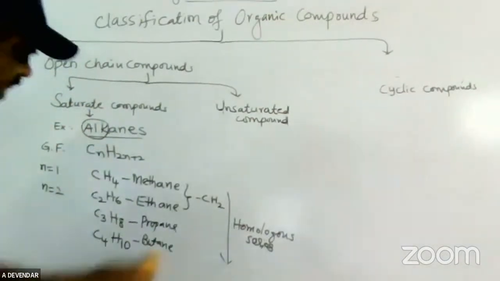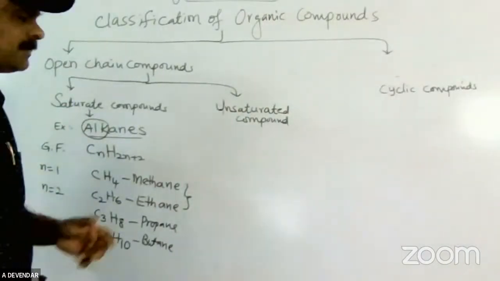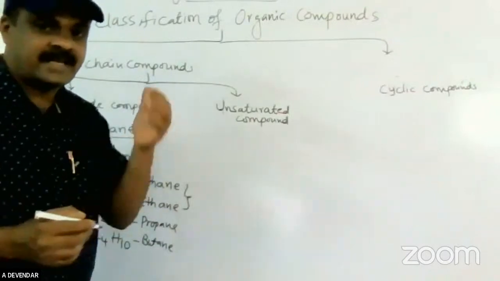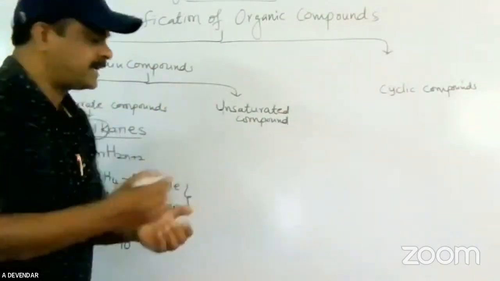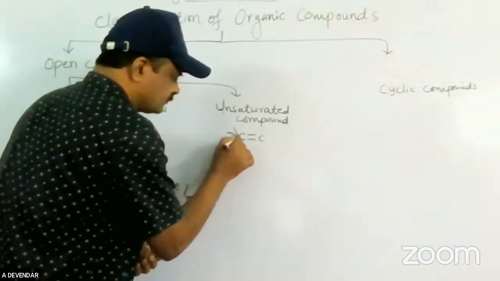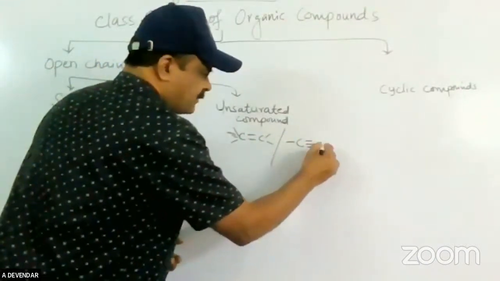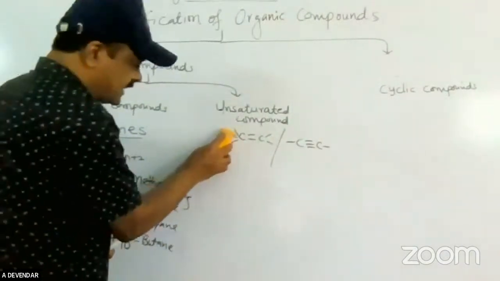Okay. So next we'll go to the unsaturated hydrocarbons. Unsaturated means the carbon bonds are arranged such that between the carbon atoms there is either a double bond or a triple bond. See friends, again I am using these structures.